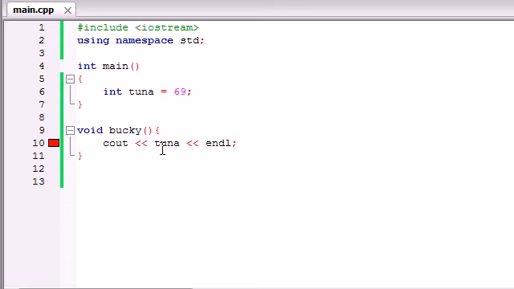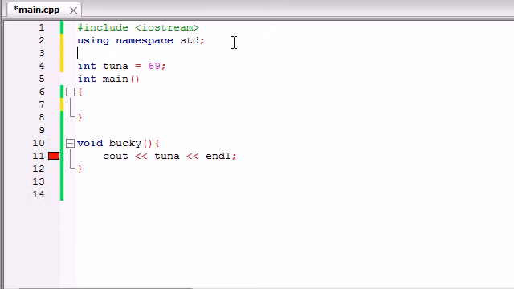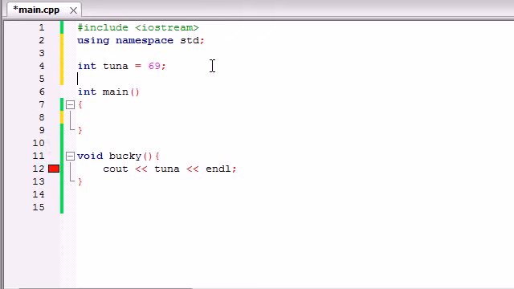So check it out. It says, tuna, what the heck is tuna? Because main functions are basically greedy. Whenever they create a variable, they're the only ones with access to that variable. So that's why people typically like to declare variables outside all of the functions, because whenever you make a variable outside the function, then every single function in your program is going to have access to it.